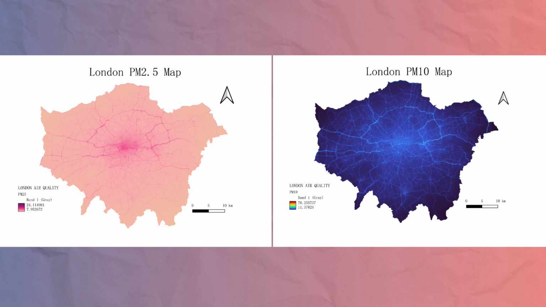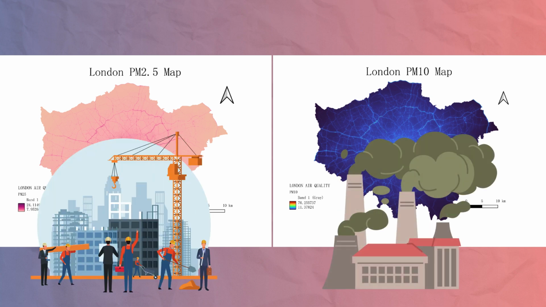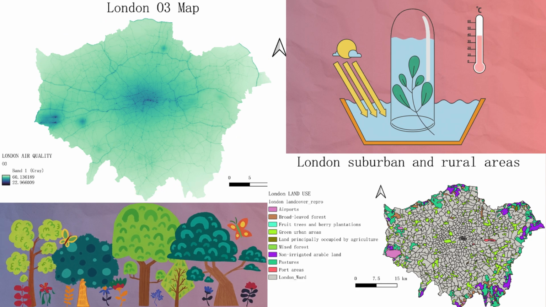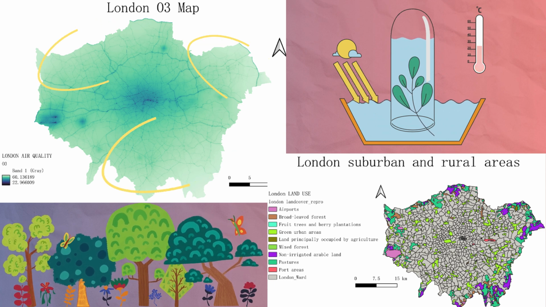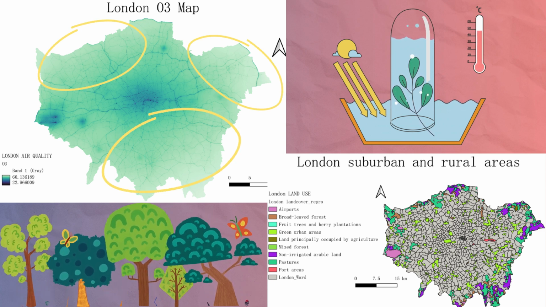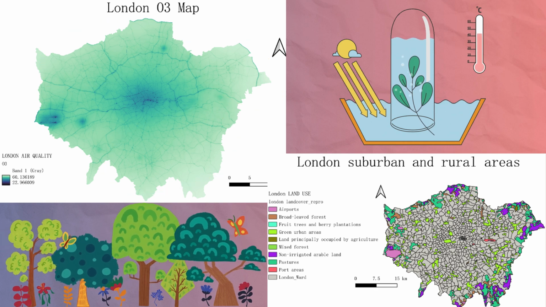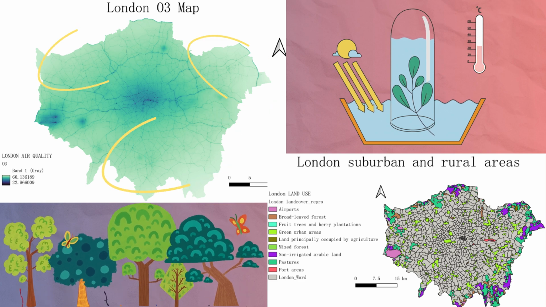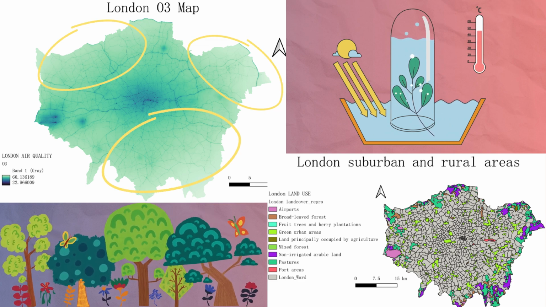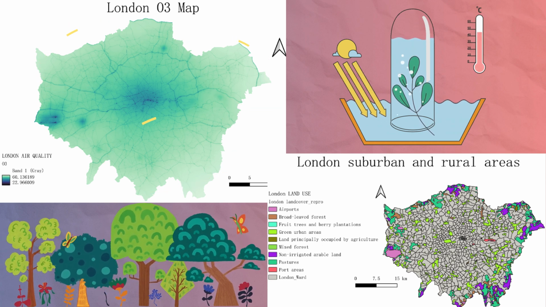Fine particulate matter is widespread, with concentrations peaking in construction, heavy and industrial zones. On the other hand, ozone levels tend to be higher in suburban and rural areas. Unlike nitrogen dioxide and particulate matter, ozone is not directly emitted, but forms through photochemical reactions in the atmosphere. This means that while central London suffers from the highest direct emissions, outer boroughs experience increased ozone levels due to